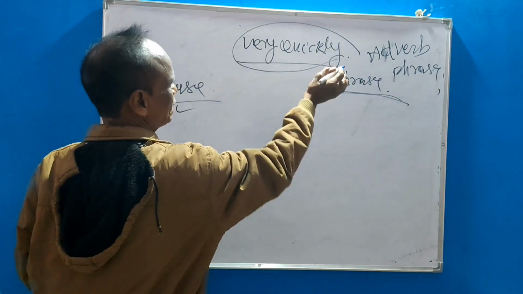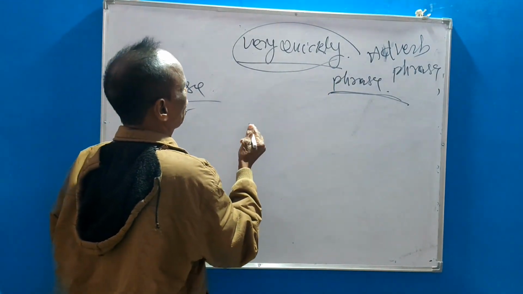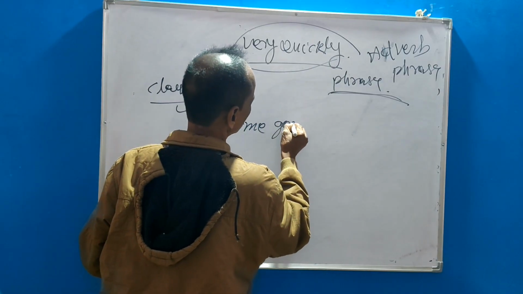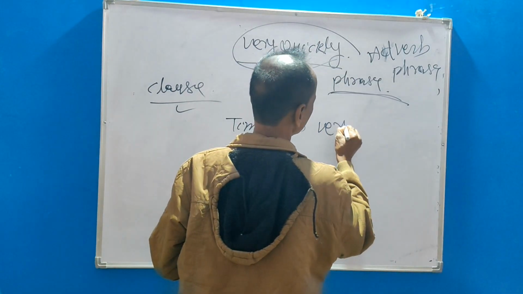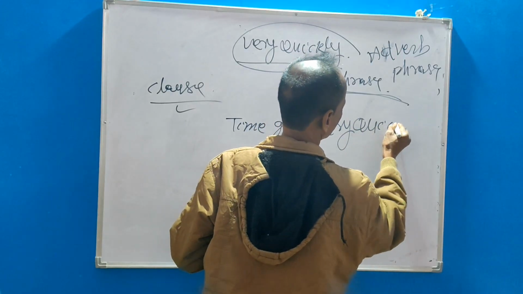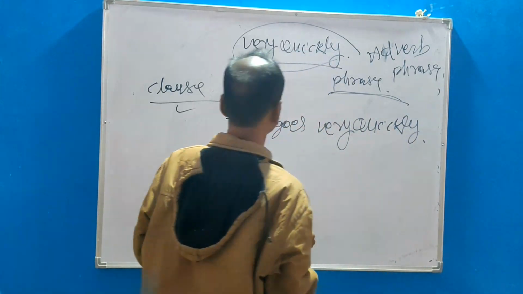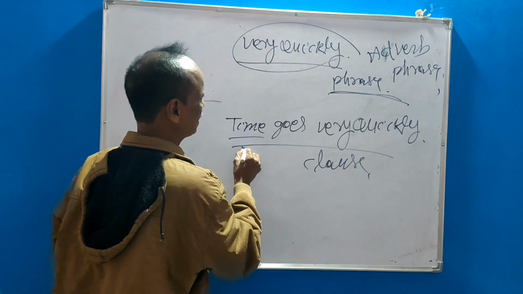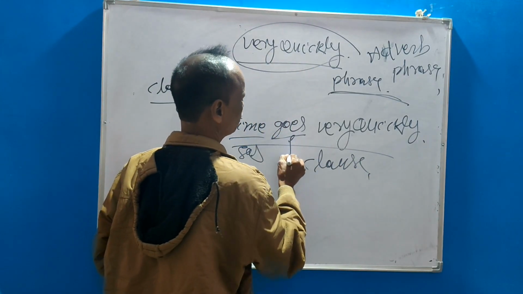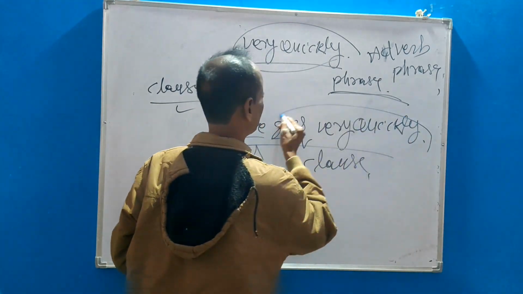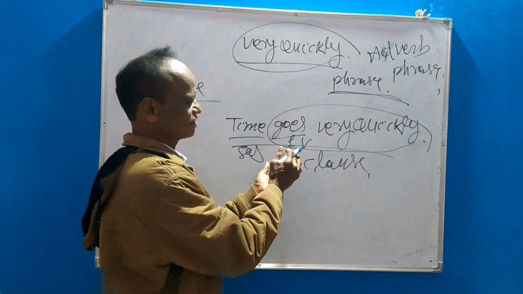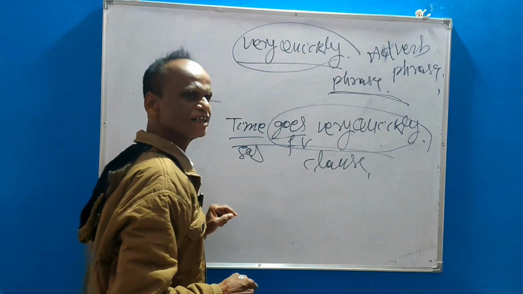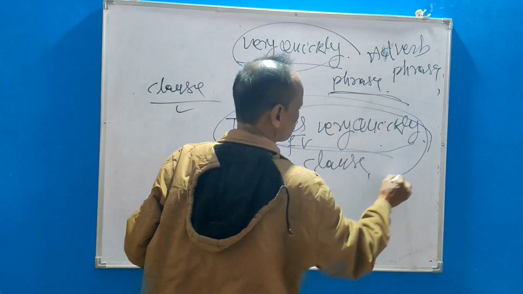Okay. Very quickly, but say time goes very quickly. Okay? So it is a clause. Because subject, finite verb, and it is predicate part. So clause is a sentence and phrase is also a sentence. So it is a clause.